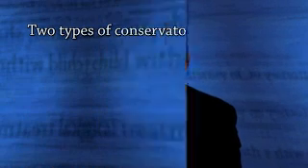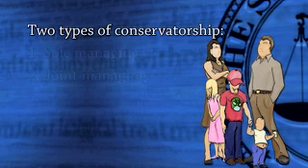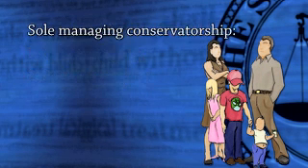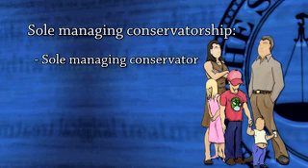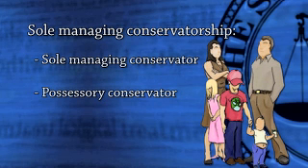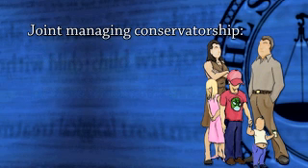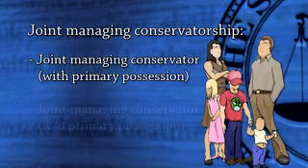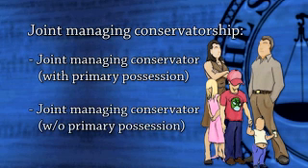The first of these factors is conservatorship. You have probably heard the term joint custody. In Texas, there's no such thing. Here we have two different types of conservatorship, sole and joint managing conservatorship. With sole managing conservatorship, one parent is named the sole managing conservator and the other parent is named the possessory conservator. With joint managing conservatorship, one parent is named the joint managing conservator with primary possession and the other parent is named the joint managing conservator without primary possession.